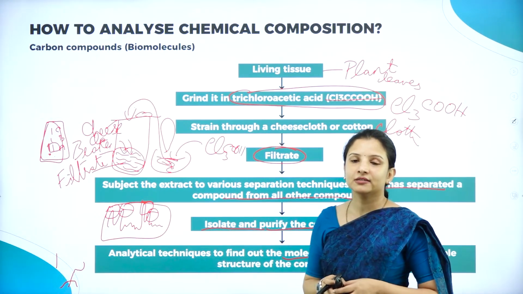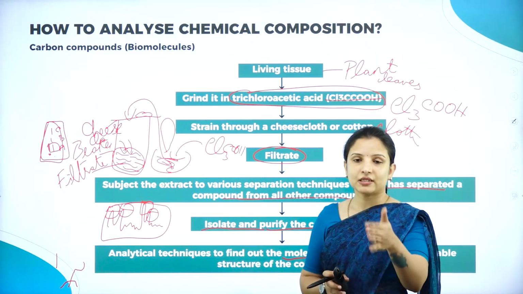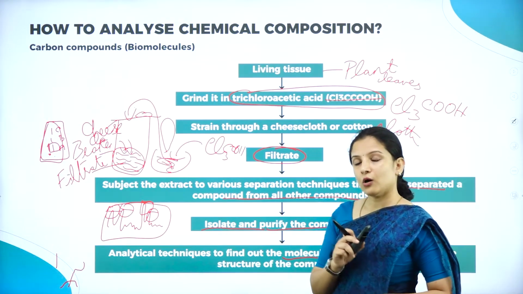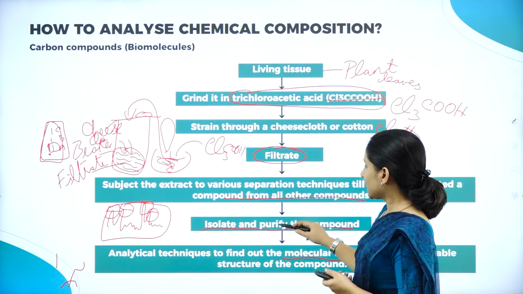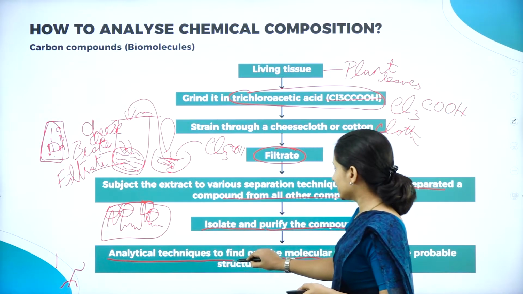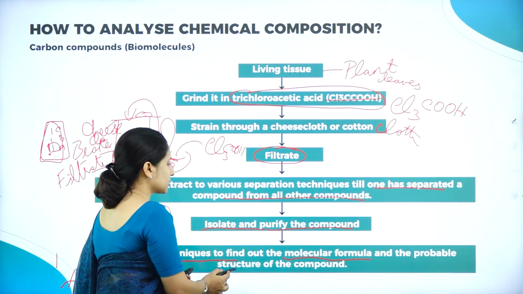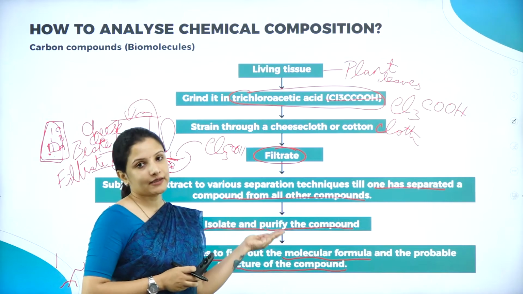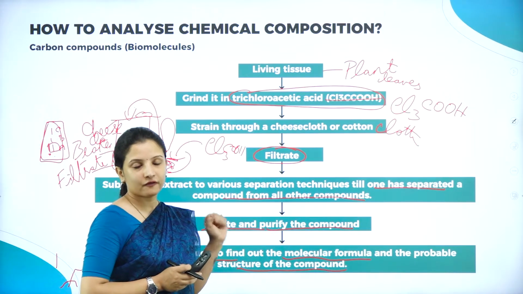Maybe that compound A is, say for example, an amino acid. So in that particular filtrate, this amino acid is present. In that particular filtrate, this protein is present. How will I know? Based on the spectroscopy data that I get. So therefore, the isolated and purified compound will be further subjected to analytical techniques in order to find out the molecular formula and what is the structure of the compound. So when I get the molecular formula, especially the structure of the compound, I will be able to know what is that particular compound found in the filtrate.